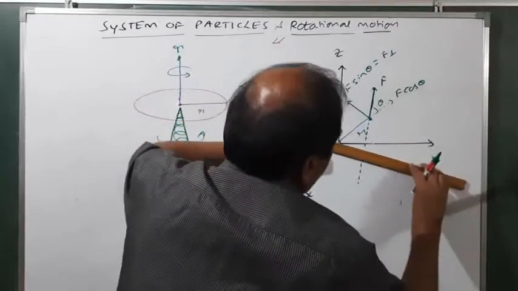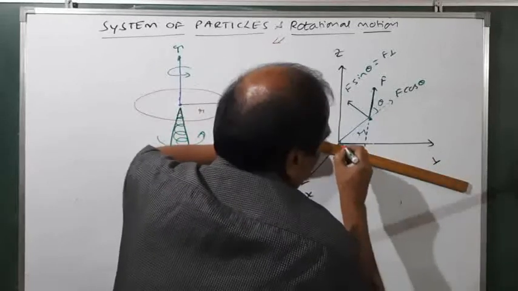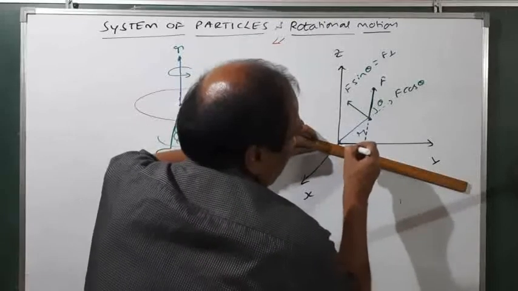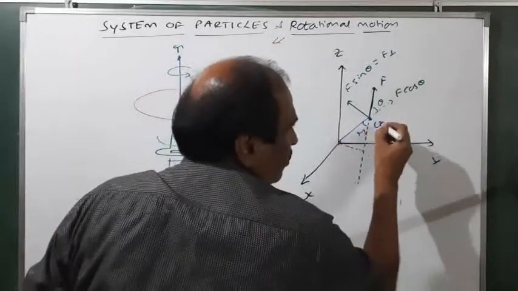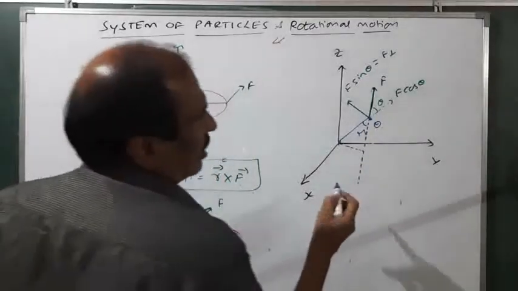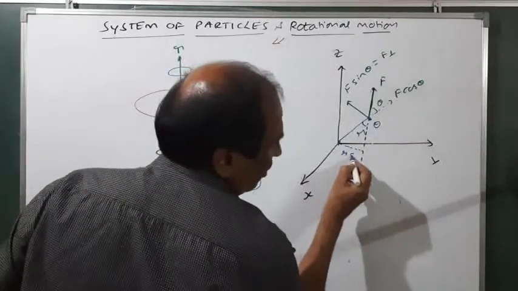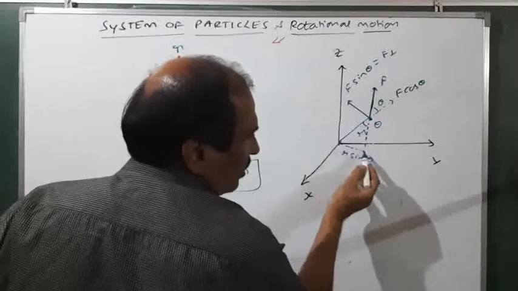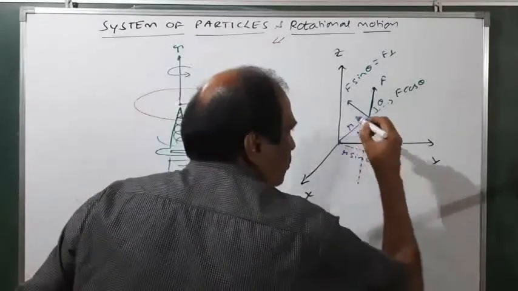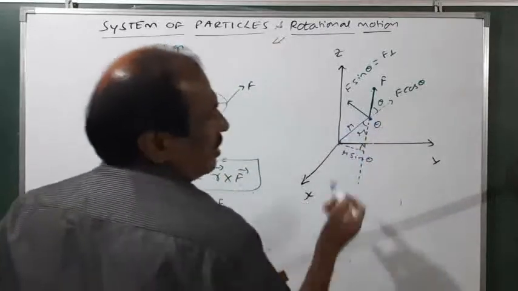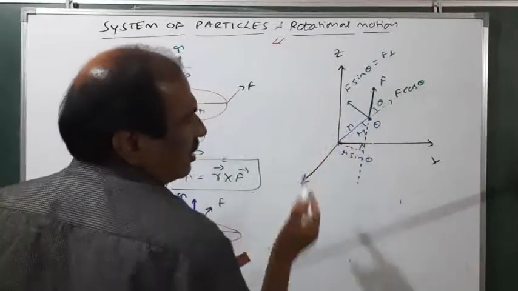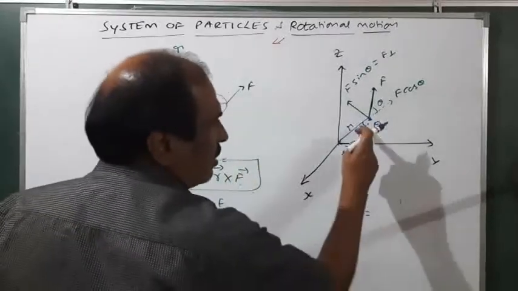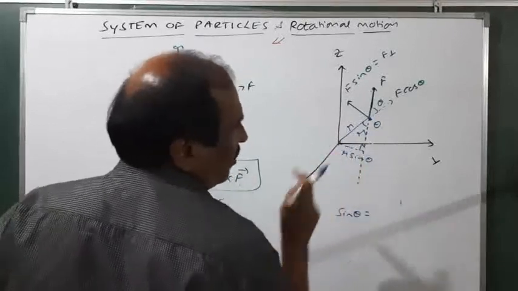You just drop a perpendicular for this one from here. You see, if I use blue color, very easily you can understand. No doubt, if this angle is theta, this angle is also theta. And here, this is r sin theta. By using trigonometry we can prove it, because sin theta is equal to opposite side divided by hypotenuse, and this is a right angle. So the side opposite the right angle is called the hypotenuse. You see, sin theta is equal to, it's very simple to understand, r divided by this value.